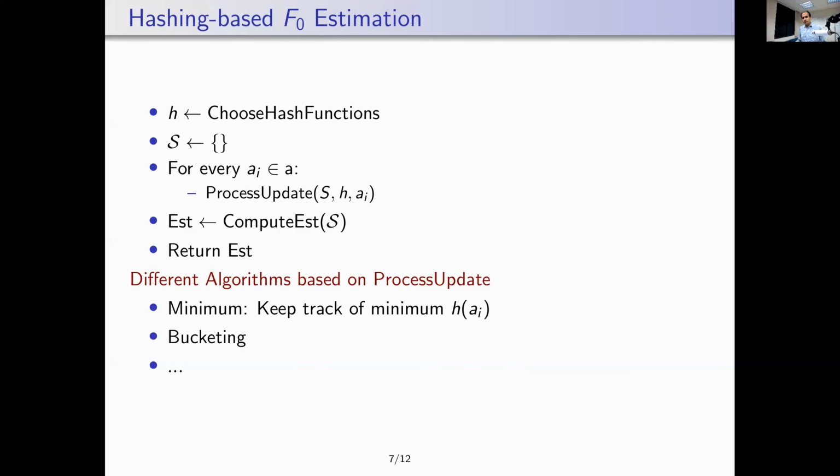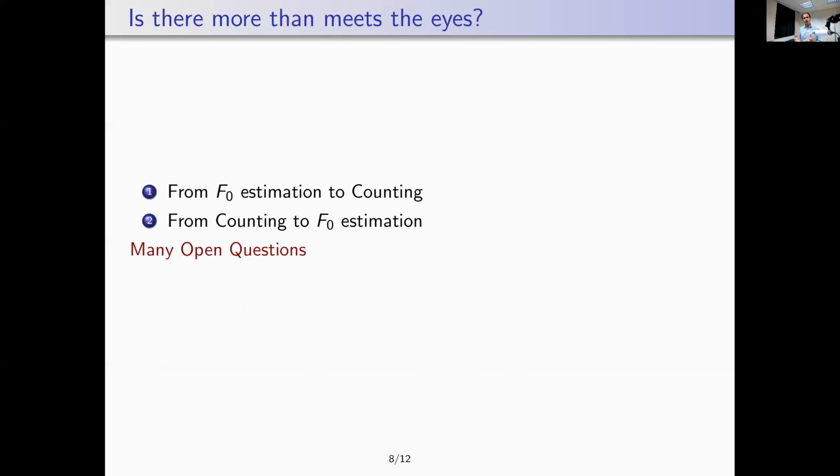So now with our peek into the techniques, we do see that both counting and F0 estimation rely on hash functions. But is there more than meets the eye? Our investigation reveals that there is indeed a much deeper relationship between these two problems.